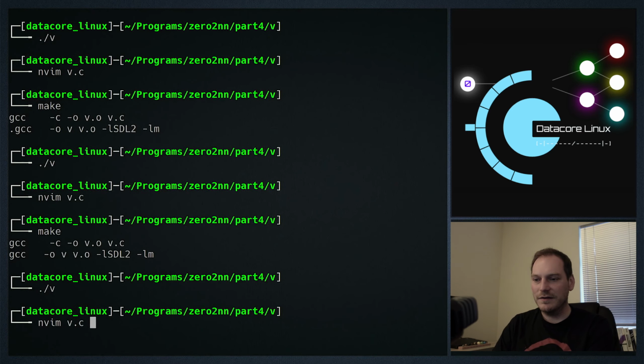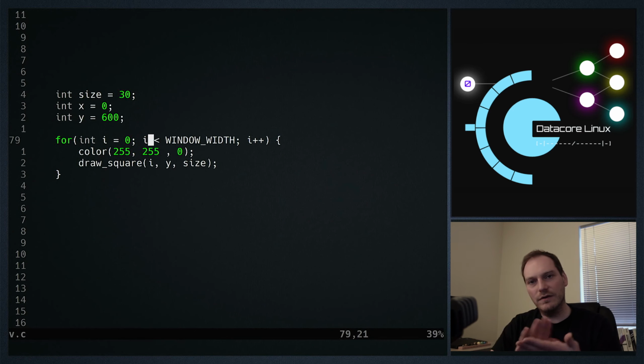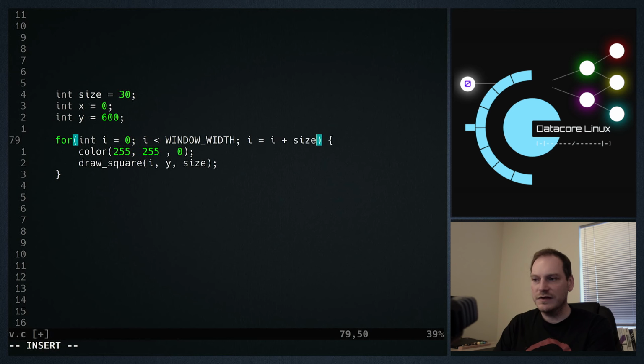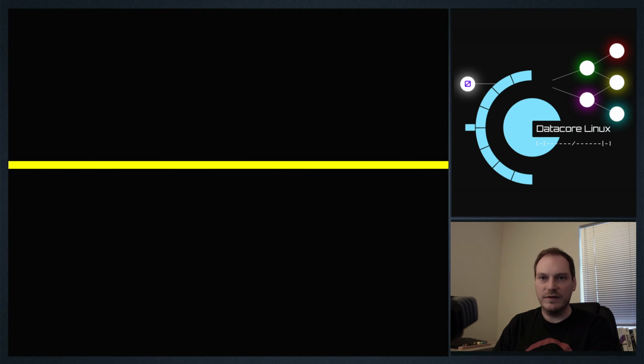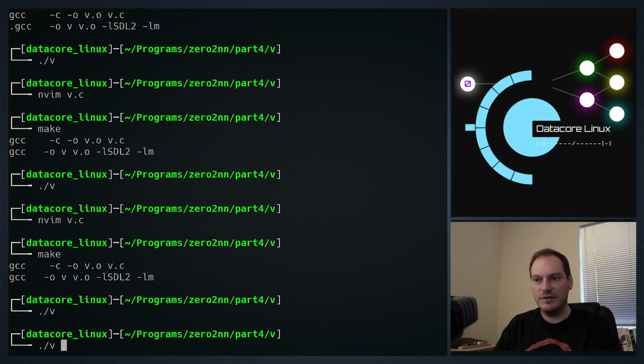Look at that. Not a very efficient program because we're overlapping every square with another square. We don't really want to go up in steps of 1. We want to go up as in I equals I plus size. And we can write that in a shorthand way. We can do plus equals size. And this will make the same result, but it's a more efficient program. We're making fewer steps to achieve the same thing.